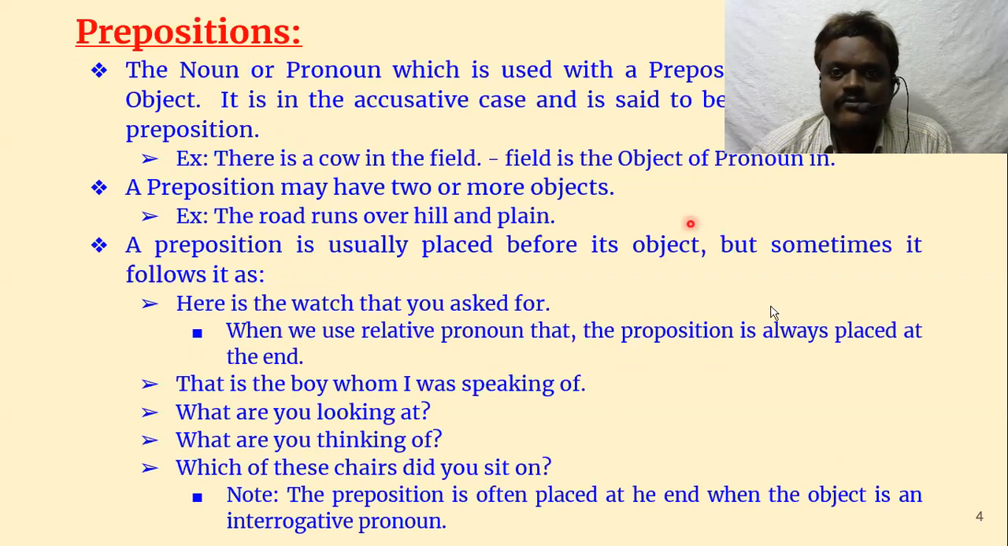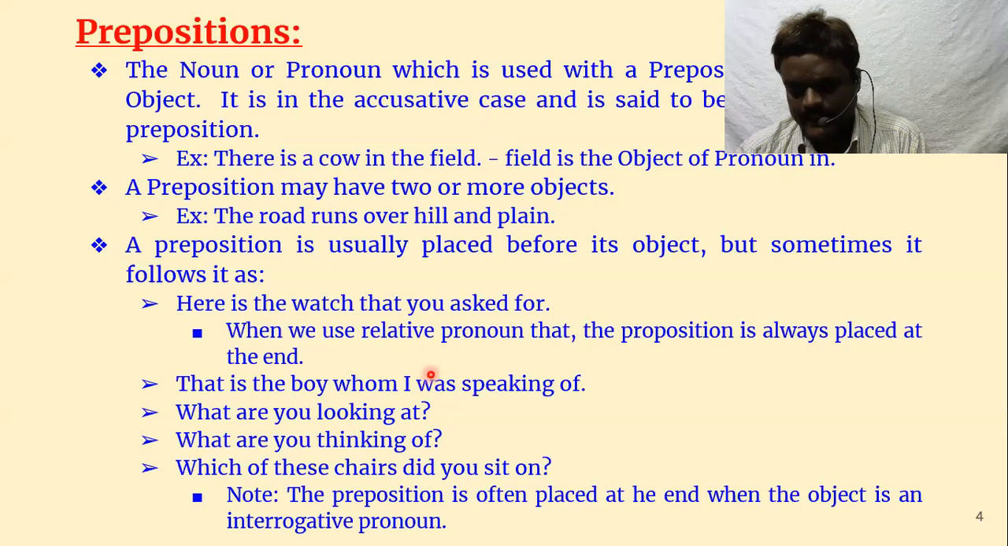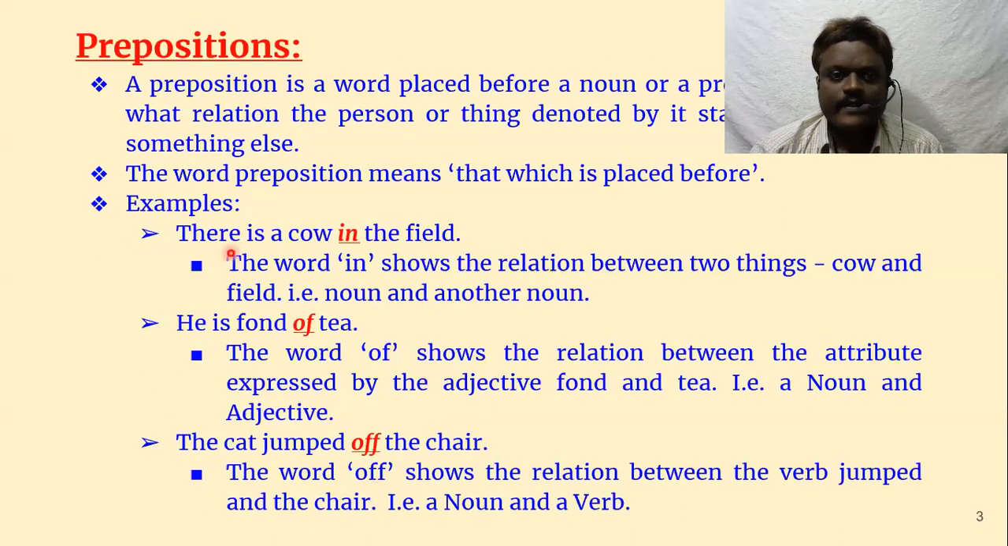And then let us continue with some more points. The noun or pronoun which is used with a preposition is called its object. See here, let us see. The cow is in the field. So the field is the object of the preposition. It is the object of the preposition.